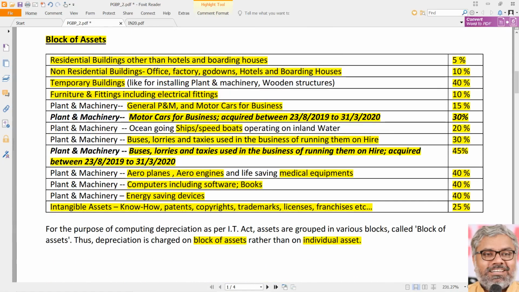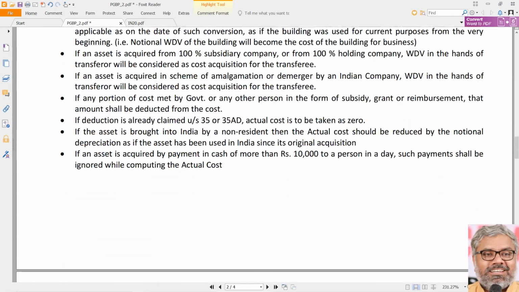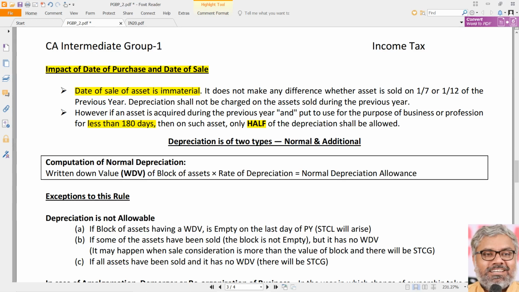For example, if plant and machinery was purchased during the previous year and put to use for less than 180 days, the rate of depreciation applicable on that will be only 7.5% instead of 15%. Half of the normal depreciation only shall be allowed in that case if the asset is put to use for a period of less than 180 days.